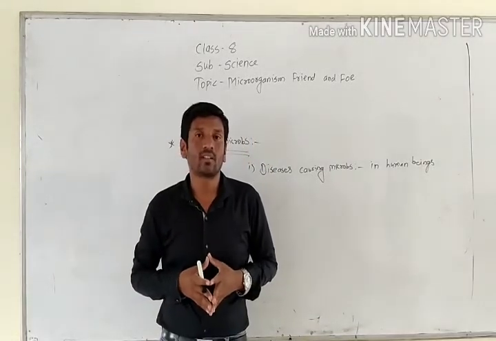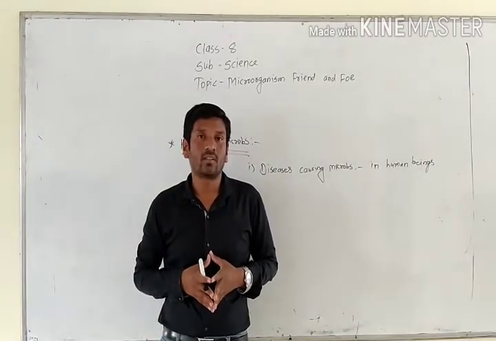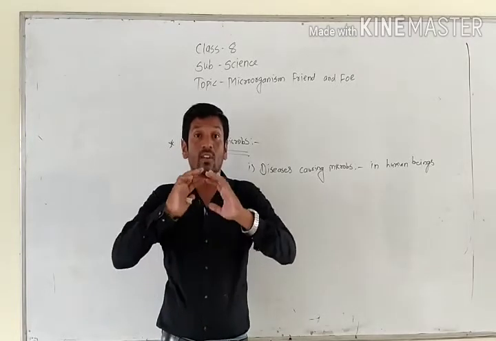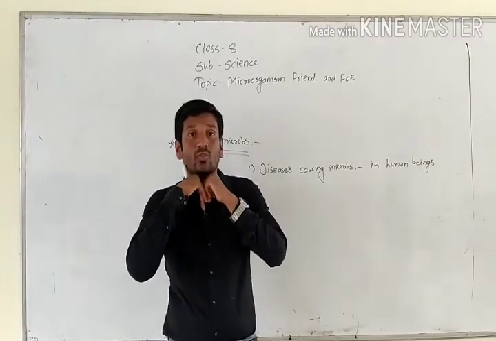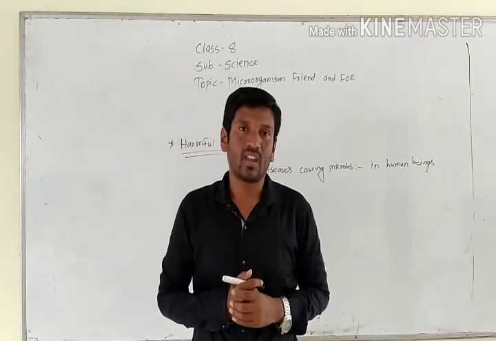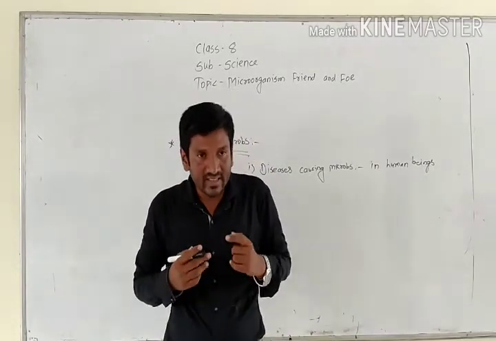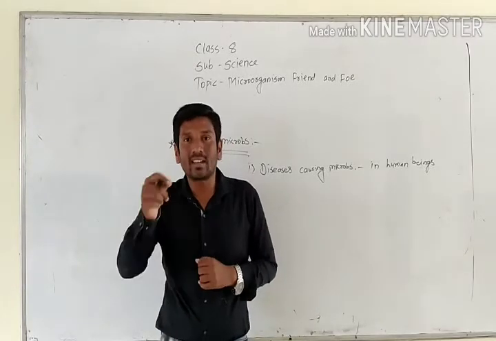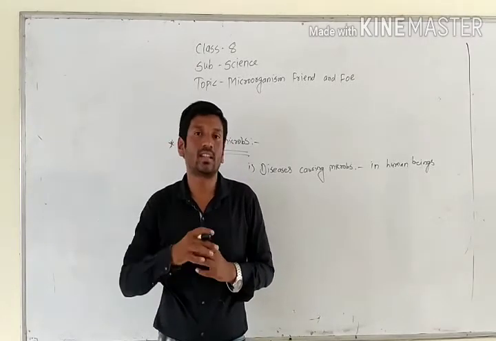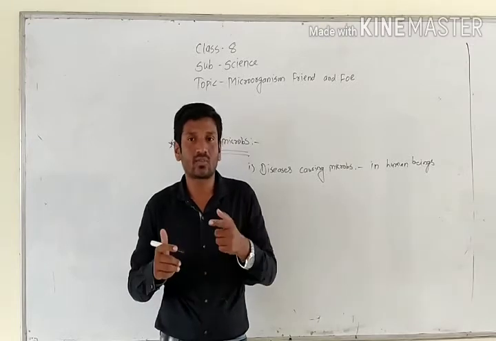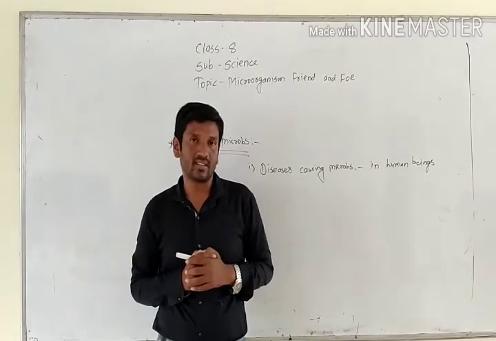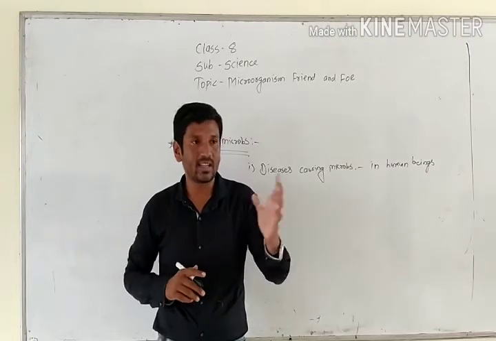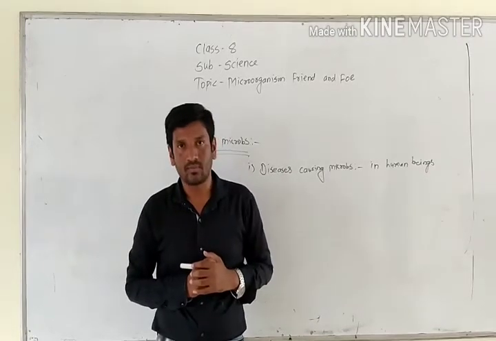Whatever germs are present in his body are thrown into the air when he sneezes and coughs. When a healthy person sitting in his premises breathes that air, the germs enter his body and he will also suffer from that disease. So in that case, air became the mode of transmission.